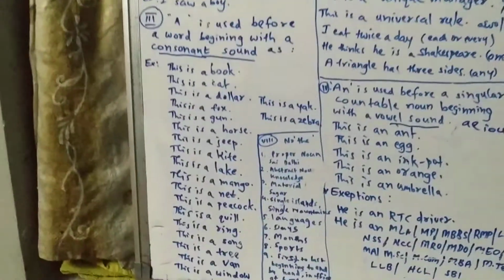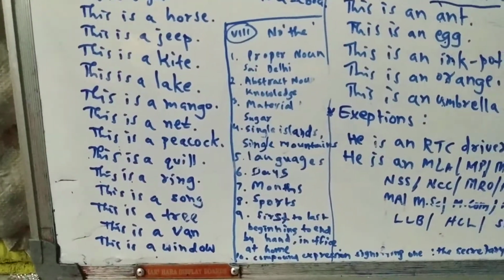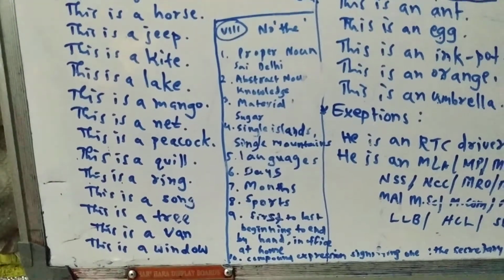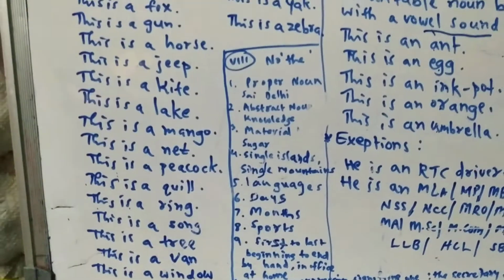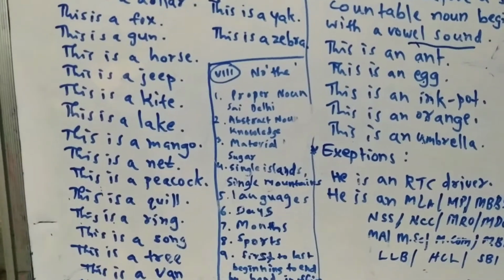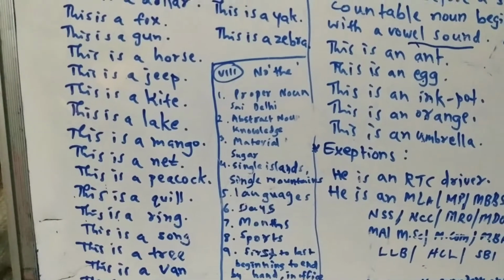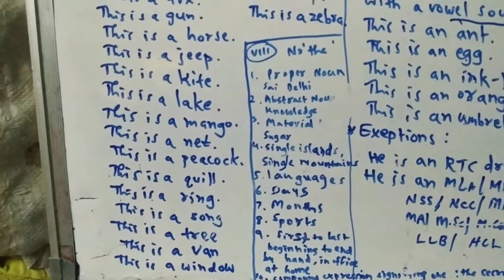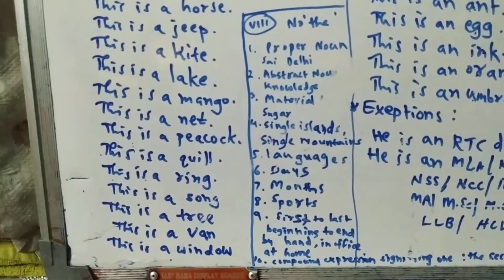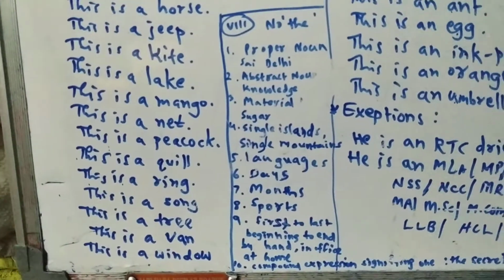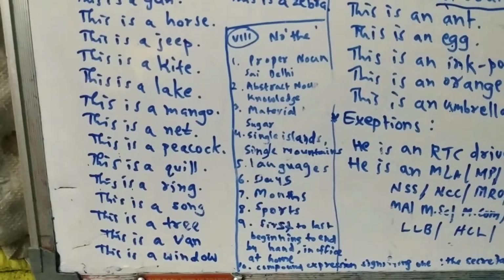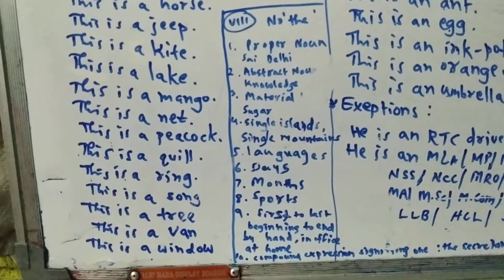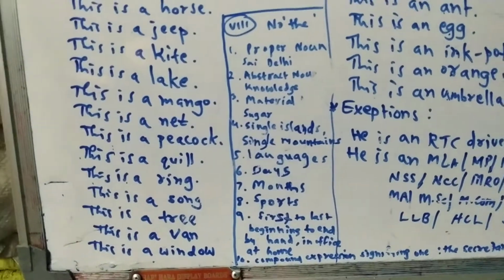In the following situations, we don't write the article. Before proper nouns: proper nouns mean the name of a person, a place, or a thing. Before Sai we don't write the: Sai is a good boy, that's all. The Sai is a good boy is wrong. Delhi is the capital city of India, that is enough. The Delhi is the capital city of India is wrong.